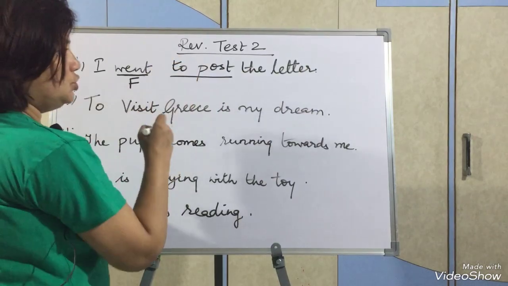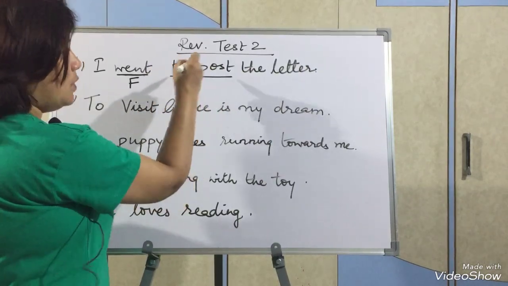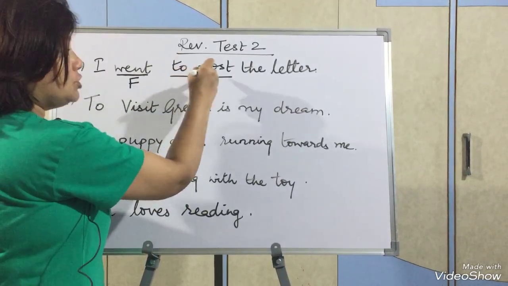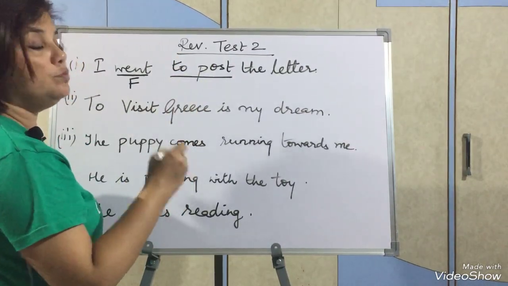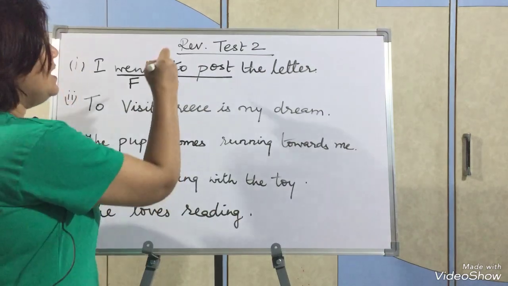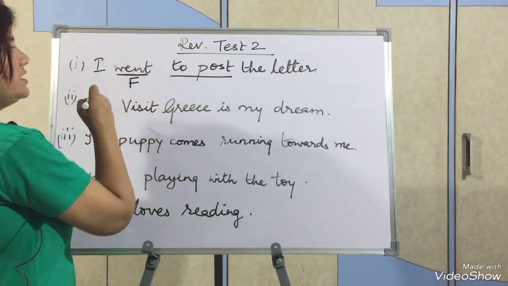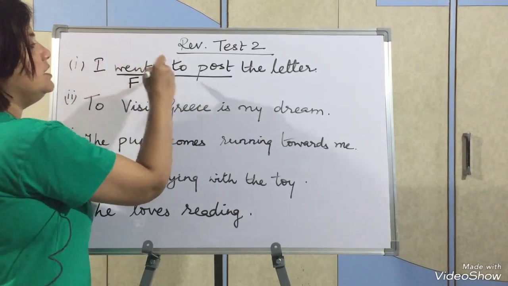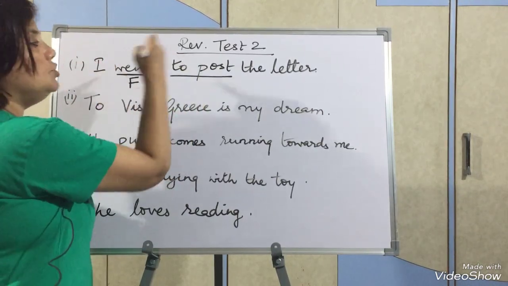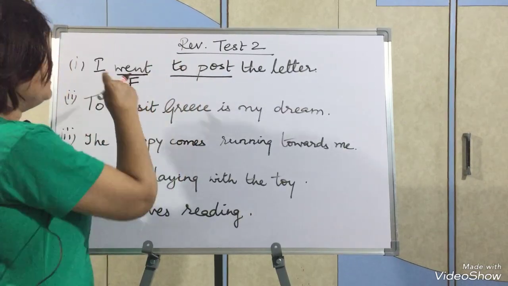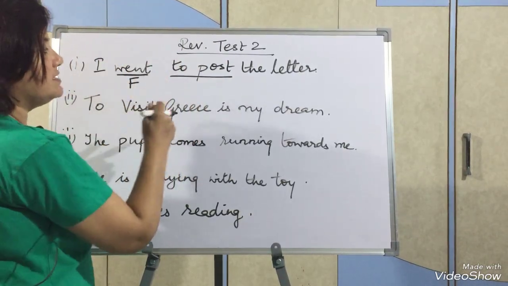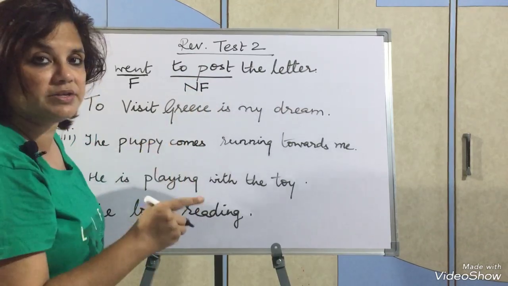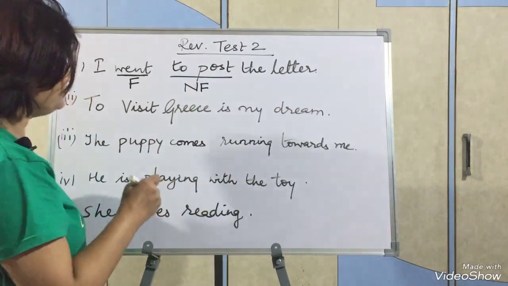Then to post. To post is a verb which does not have any subject before it. It does not come in three forms. We don't say to post, to post, to post. And also it does not depend on the subject. If in place of I I write he, then also he went to post, they went to post, it will remain the same. In spite of changing the subject, it will remain the same. So it is a non-finite verb because it is fulfilling all the three conditions. Okay.